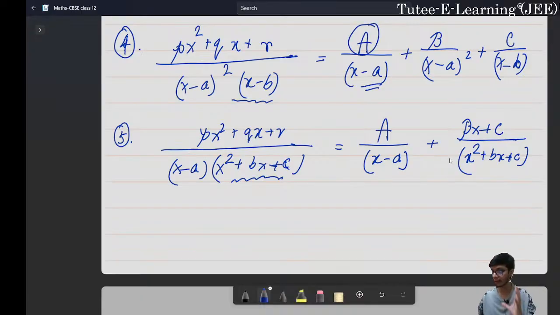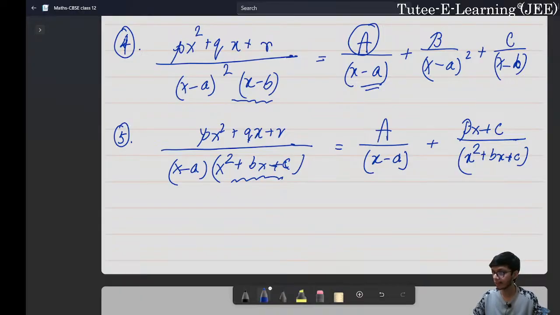All these types, or this table, basically indicate the simple partial fractions associated with the various kinds of rational functions. After we are able to separate the expression in terms of its partial fractions, we can now easily perform the integration, right? So that was the basic idea behind showing you this particular concept.